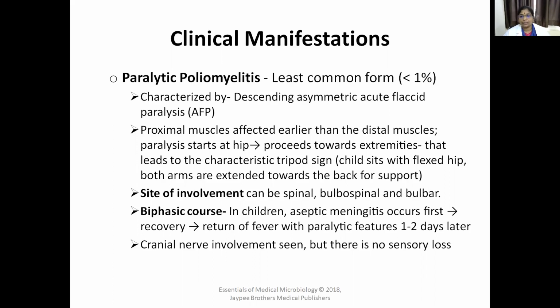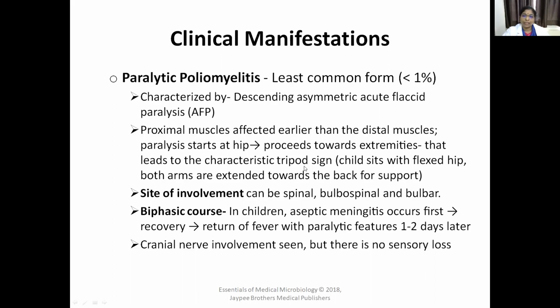The paralysis starts at the hip and then proceeds downwards towards the extremities, and it results in a characteristic tripod sign. Tripod sign means the child has weakness in the hip region, so he sits with flexed hip and both arms extended towards the back for support.